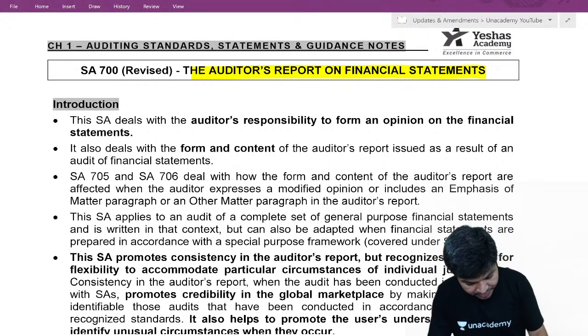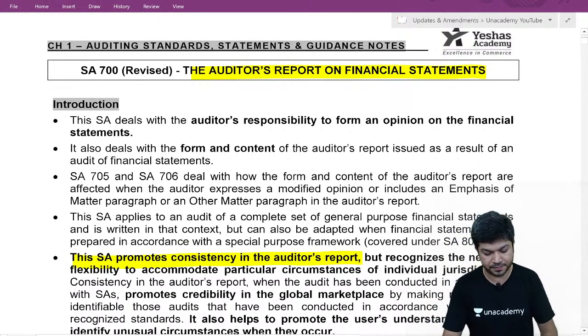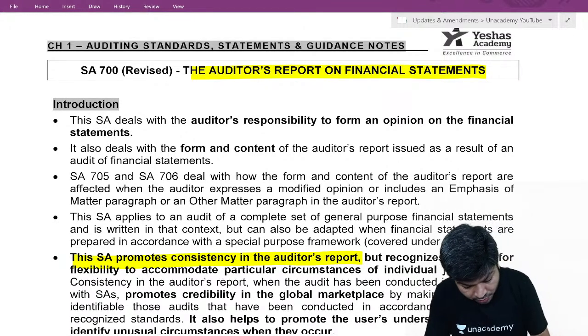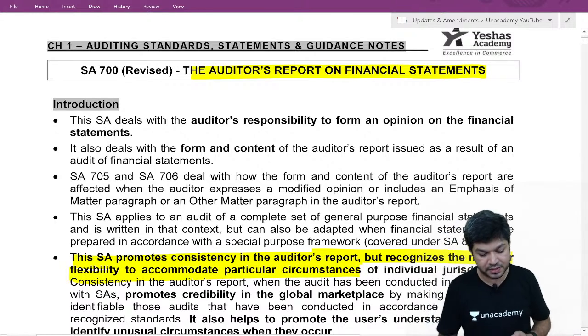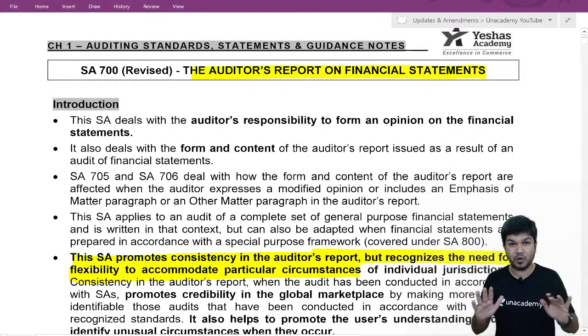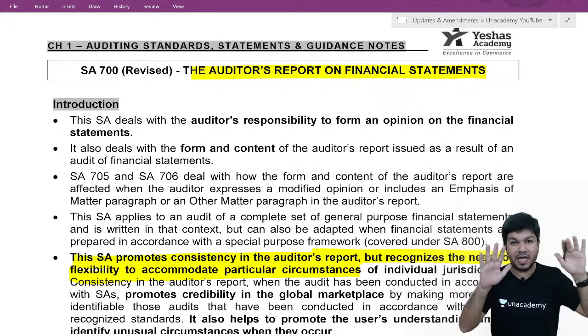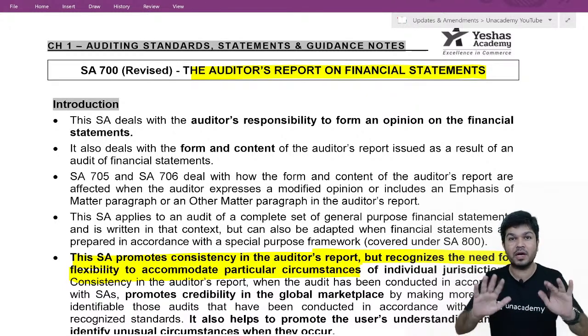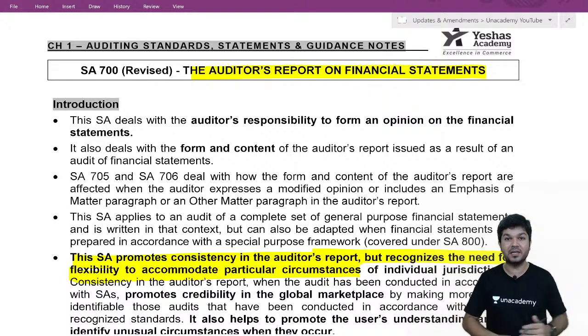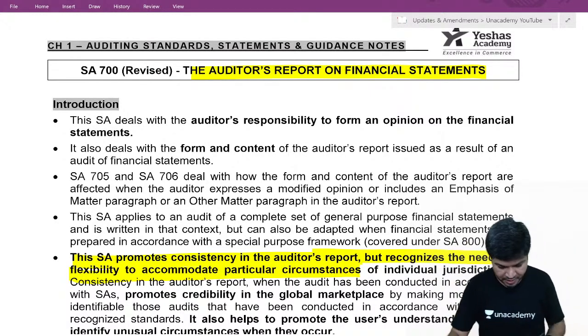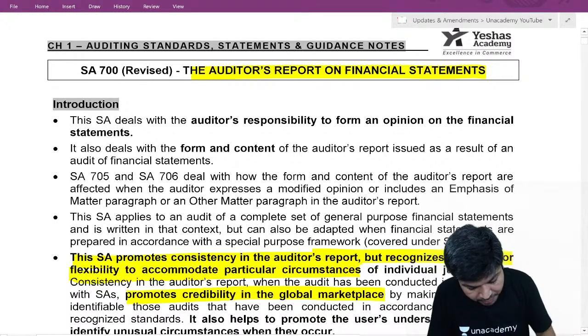This SA promotes consistency in your audit report, but it also gives you flexibility to accommodate particular circumstances. It is possible particular circumstances are there which need something different. That accommodation is also allowed. Otherwise, we need a uniform format so that everybody knows which item will be where in the audit report. It promotes credibility in the global market.